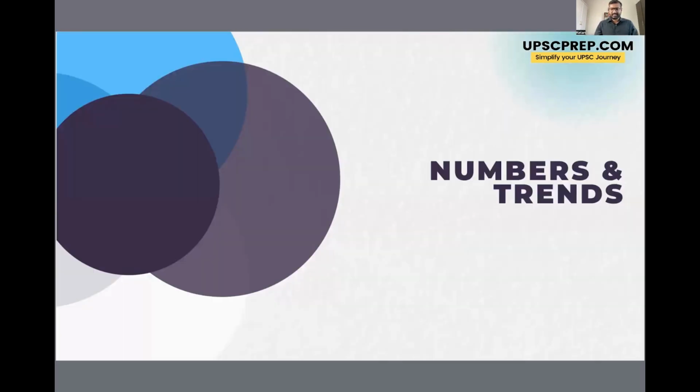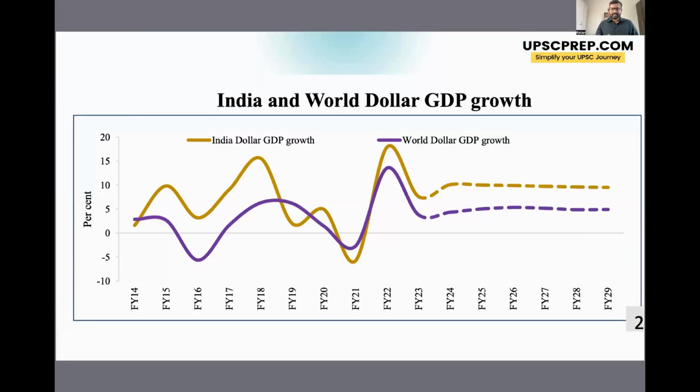All right, let's now look at the numbers and trends with respect to the current budget. Right. So we start with doing a comparison between the Indian economy and the world economy. As you can see from this graph, right around this time, the world economy and also the Indian economy faced a lot of challenges.